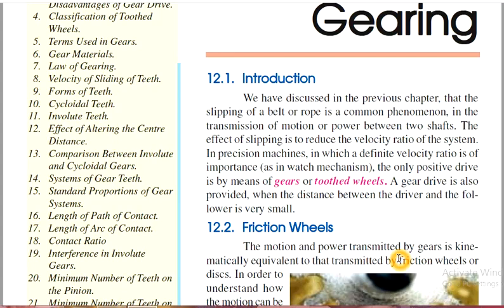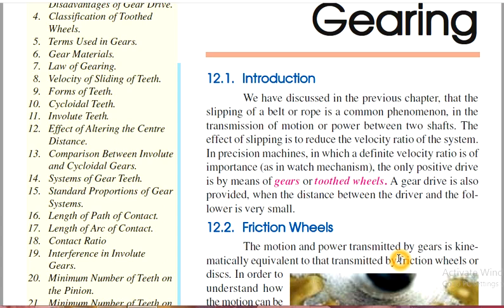Hi students, today we are dealing with a new chapter called Gears and Gear Trains. As we know, in the previous chapter we discussed belts and ropes, but these are used for the transmission of motion and power between two shafts, but there is slipping of the elements, and this reduces the velocity ratio of the system.